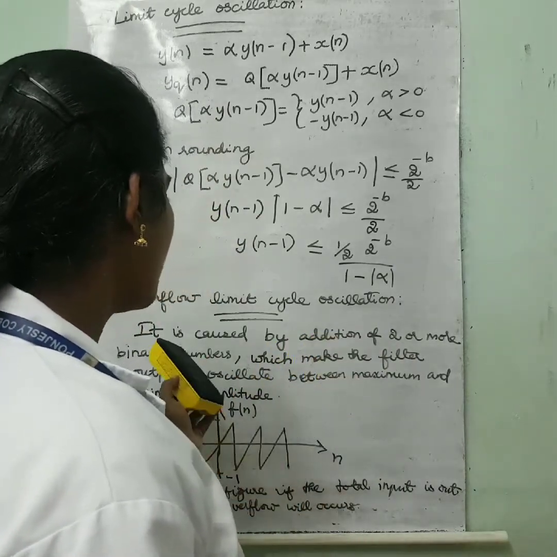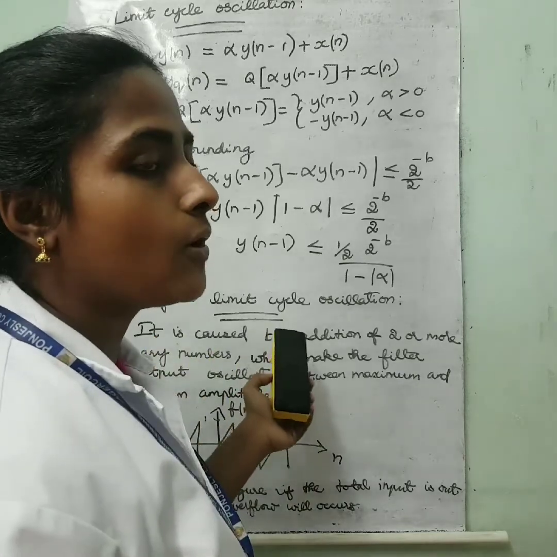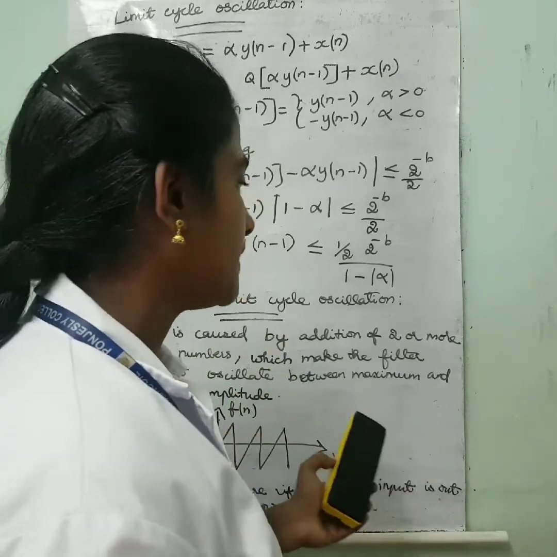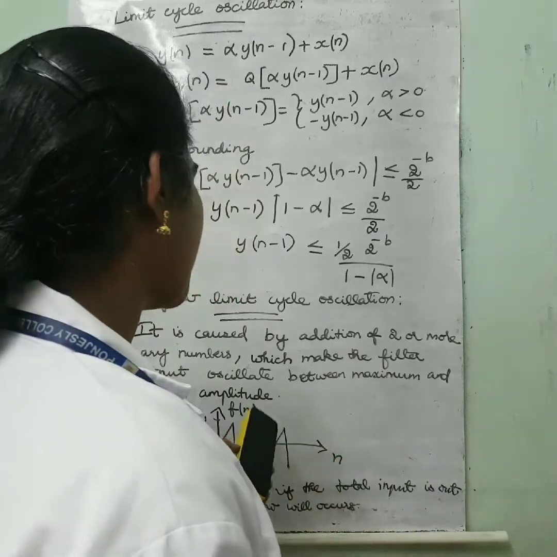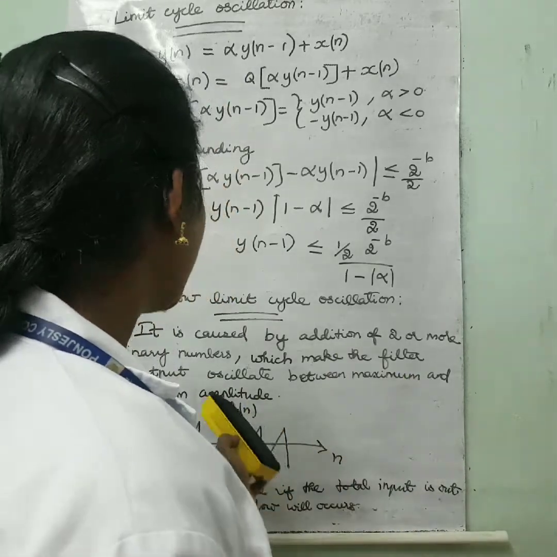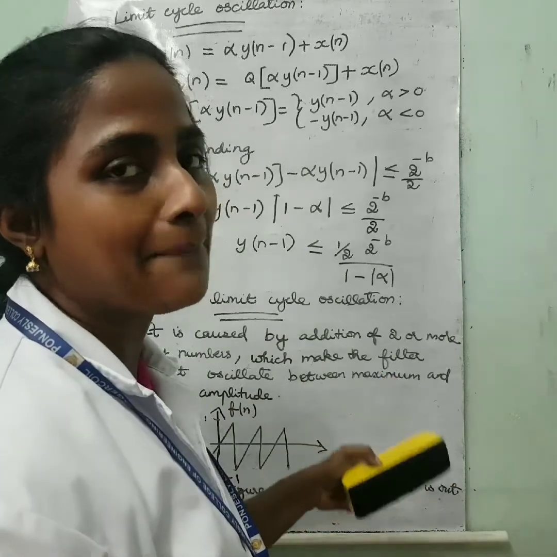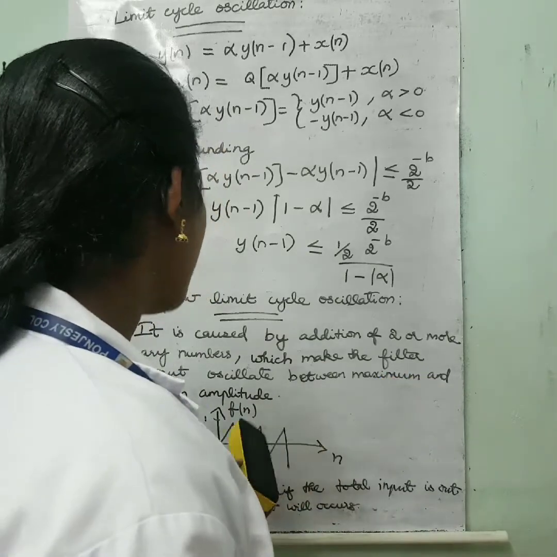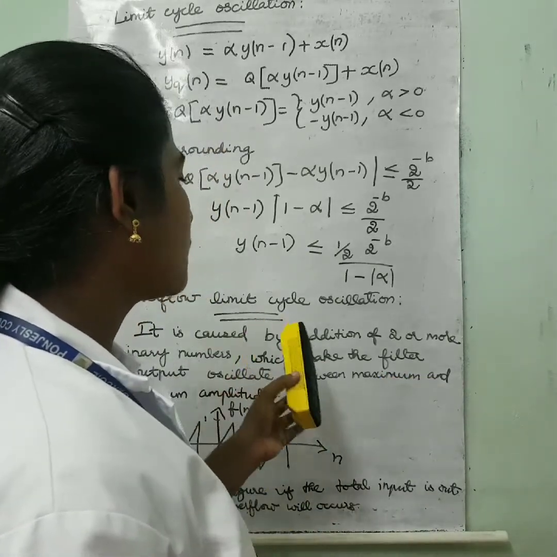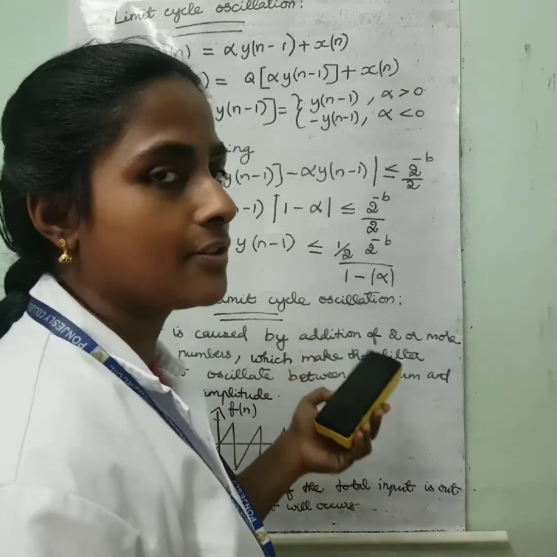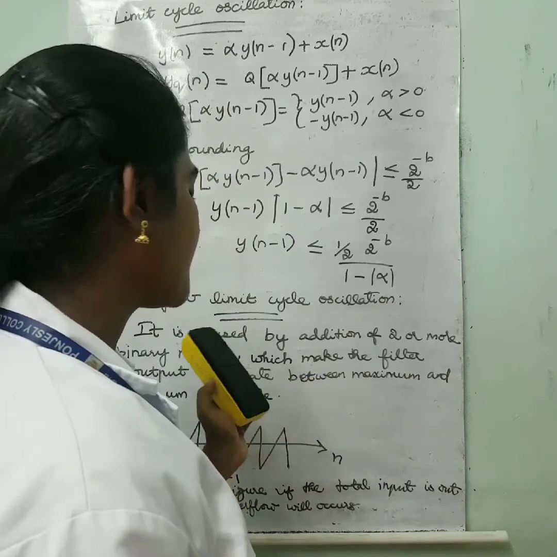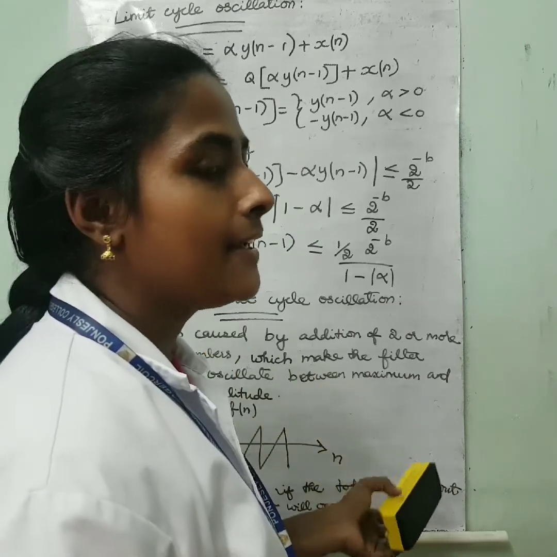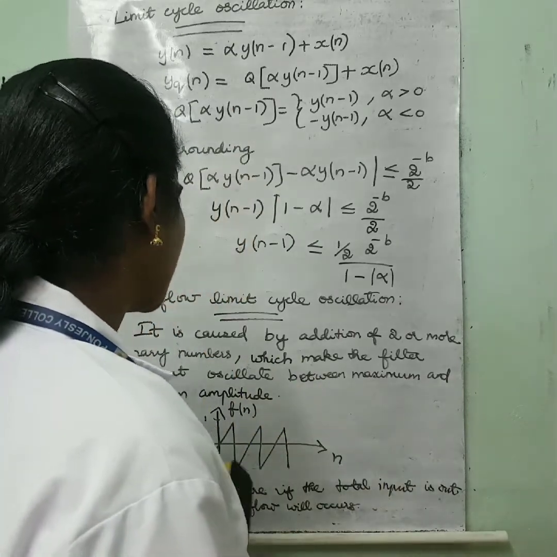Next we can see overflow limit cycle oscillation. This overflow limit cycle oscillation is caused by the addition of two or more binary numbers, which makes the filter output oscillate between the maximum and minimum amplitude.